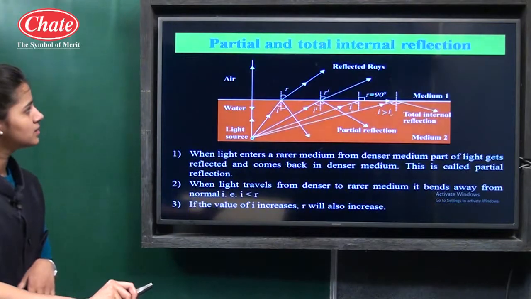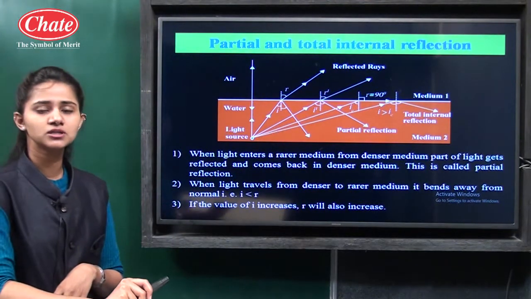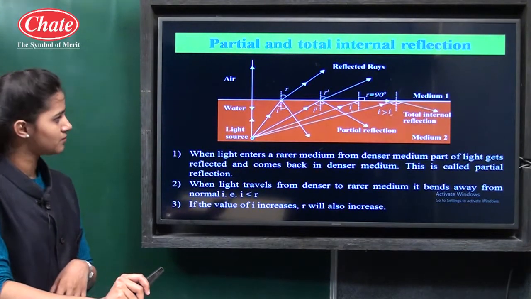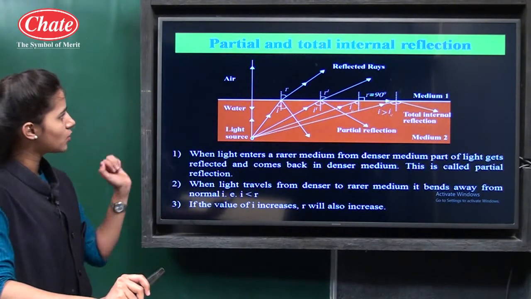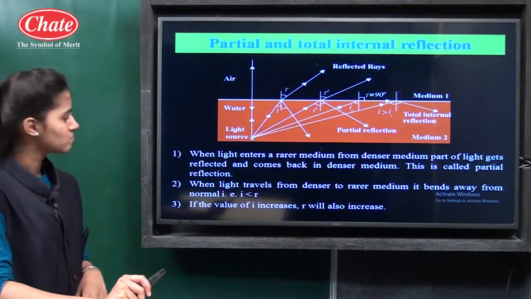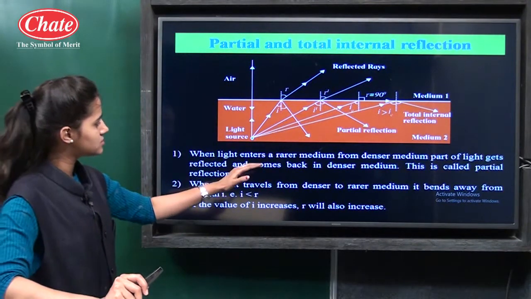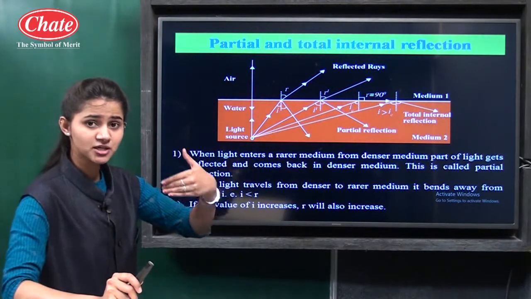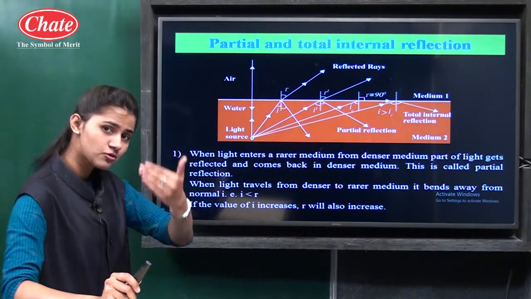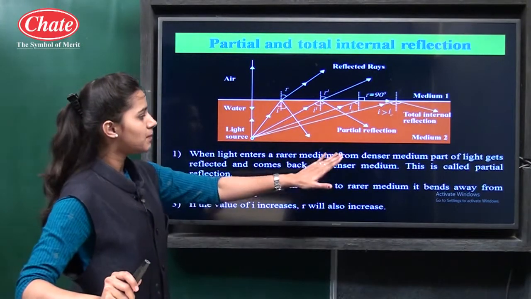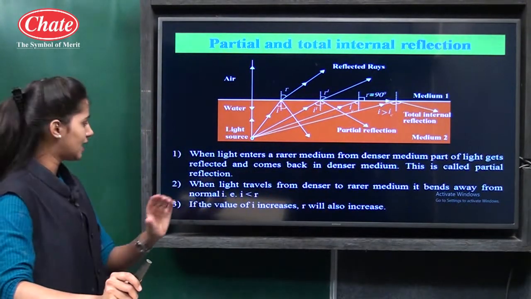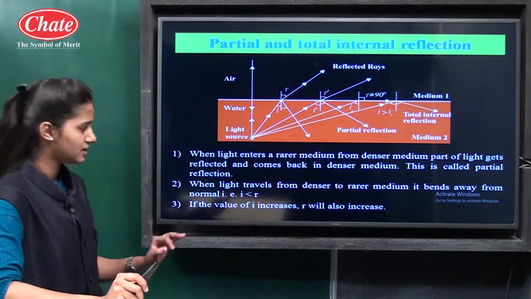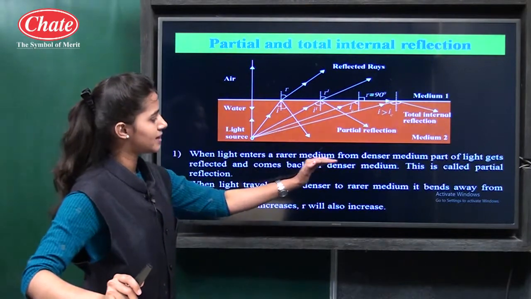The next point in this topic is partial and total internal reflection. Firstly, we will see what partial reflection is. When light enters a rarer medium from a denser medium, some part of the light gets reflected, not refracted, and comes back into the denser medium.